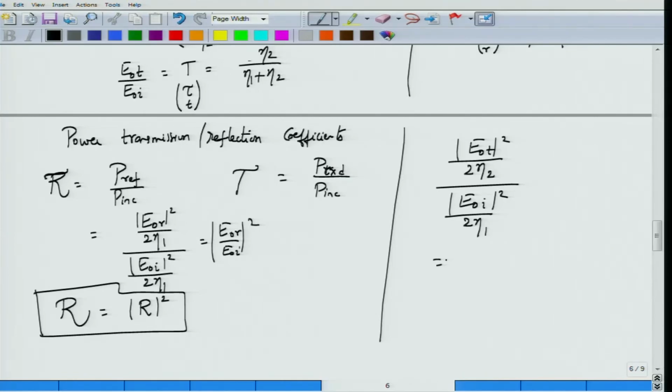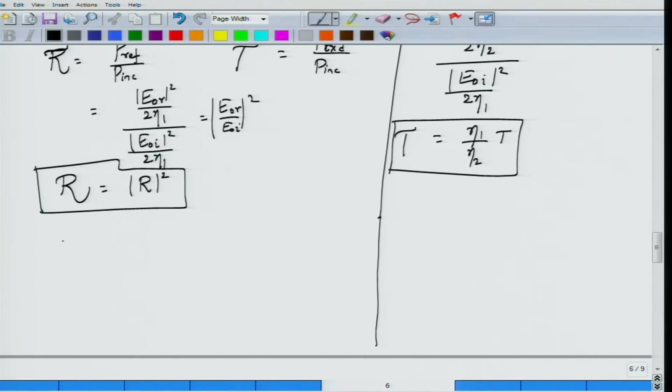If you form this ratio, the transmittance is given by, the 2 cancels out, and then you have eta 1 on top. So you have eta 1 by eta 2 times |E0T|² by |E0I|², which is nothing but the transmission coefficient T. So these are the power reflection and power transmission coefficients.